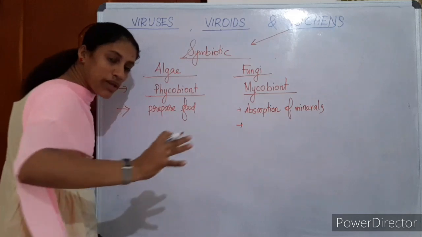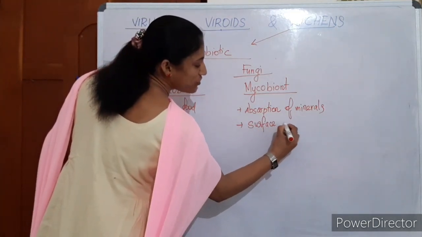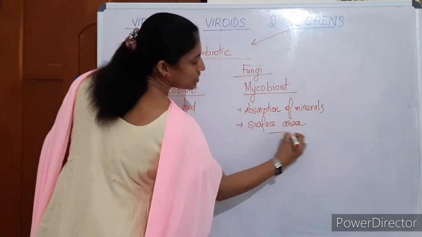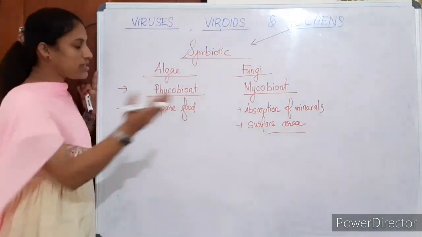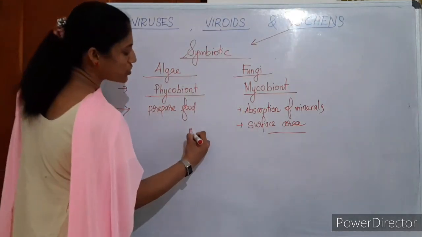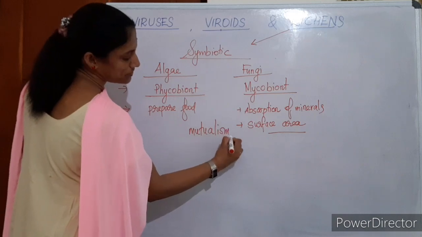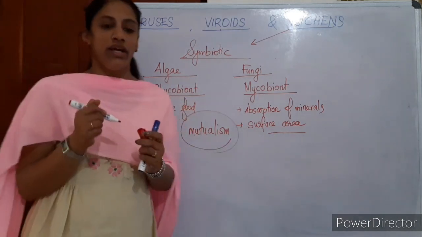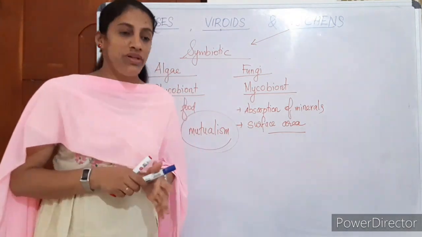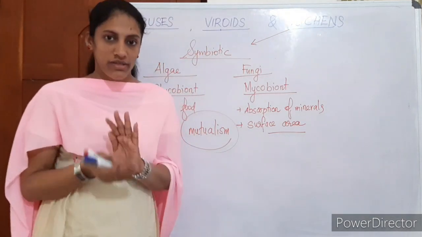The fungi form a filamentous structure giving more surface area for absorption, and provide the nutrients to algae for preparing food. So both are mutually benefited. It's a mutualistic relation, a symbiotic relationship in which both partners are benefited.